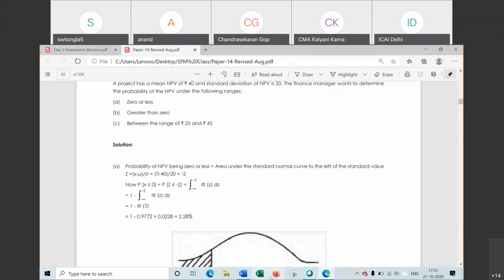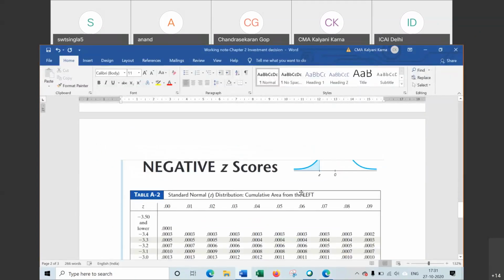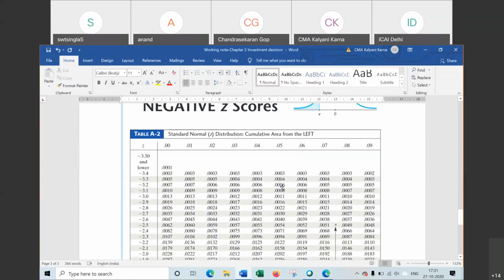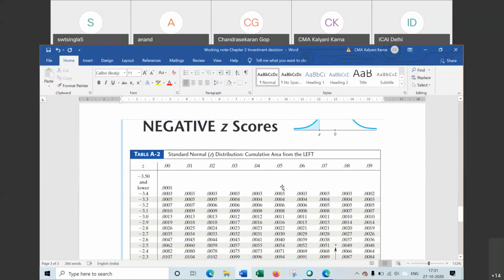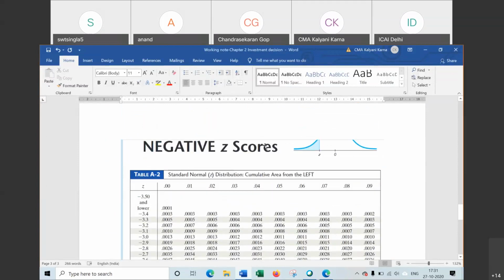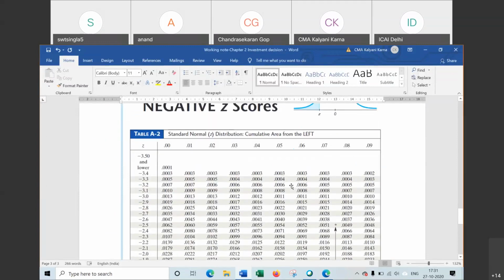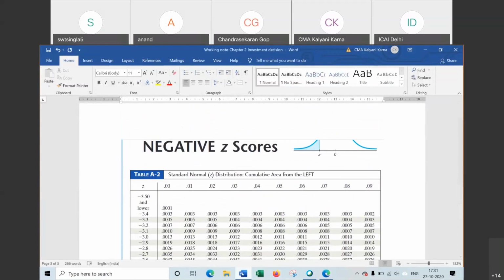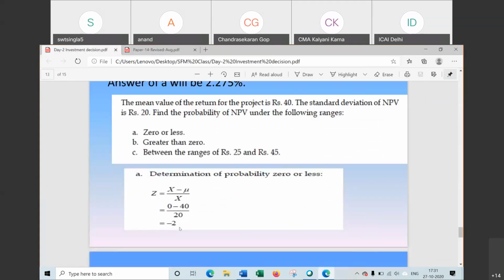Since the Z table is not given in the book, I have taken a screenshot of the Z table. In the exam, the Z score value will be given to you. But for practice, you can find the value from Google. Both the negative Z score and positive Z score tables are given. Suppose our Z is -2. We have to find the value of -2, that is -2.0. We have to look for this value in the Z table.